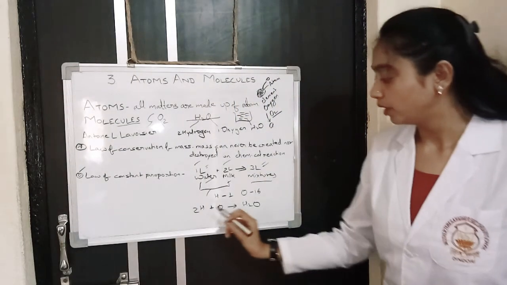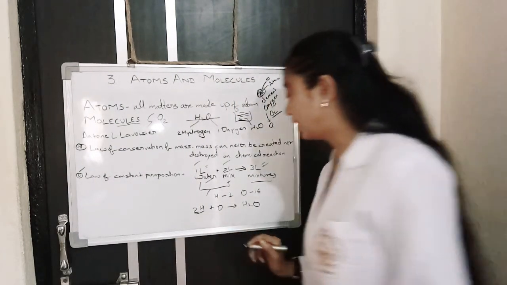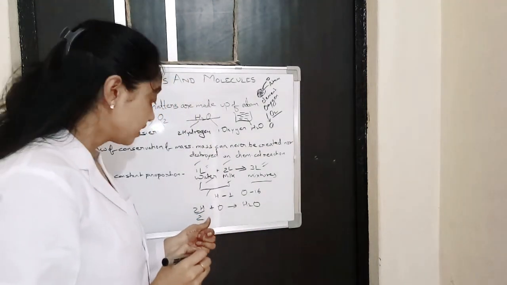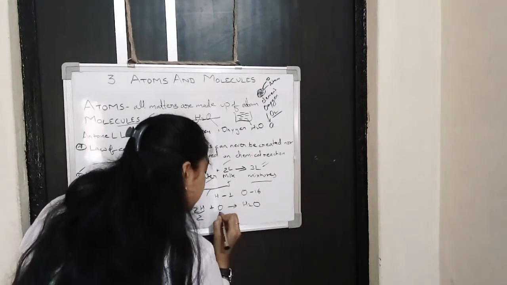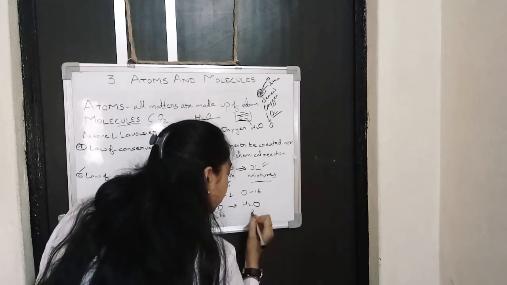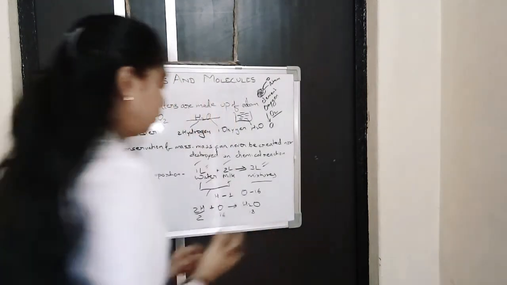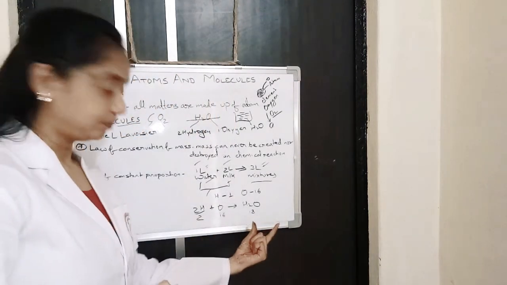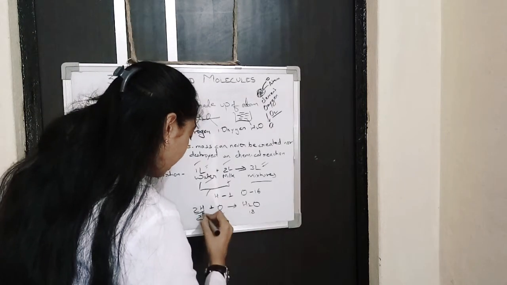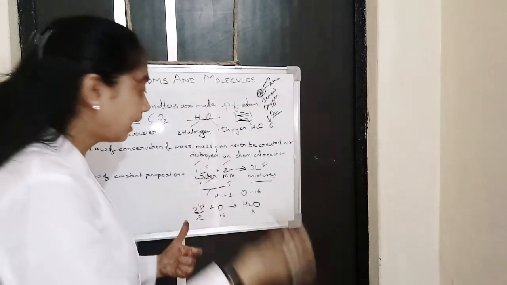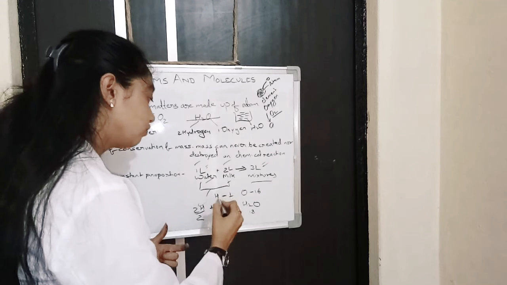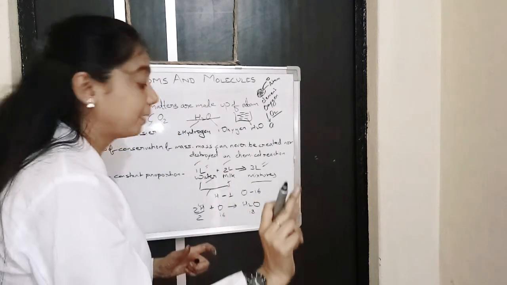The mass of 2 hydrogen atoms is 2, because there are two atoms, and oxygen mass is 16, and together they form 18. So the mass of hydrogen is never destroyed, it was 1 and always remains 1.